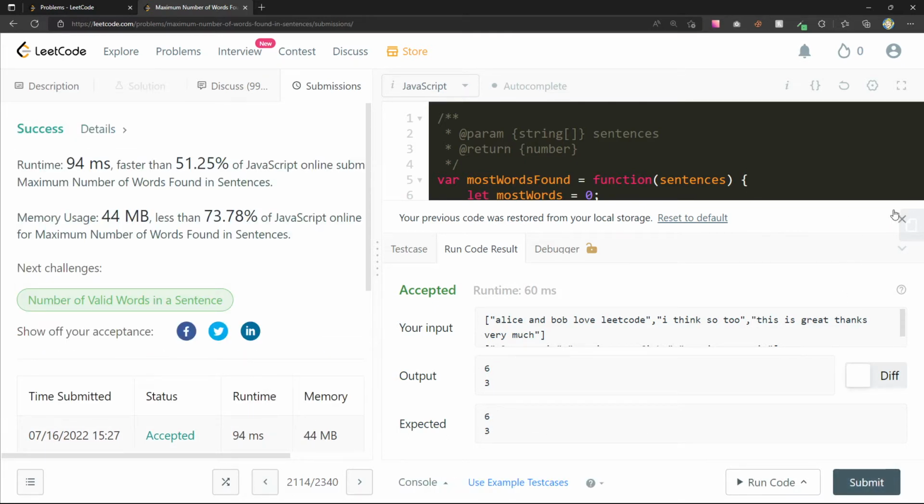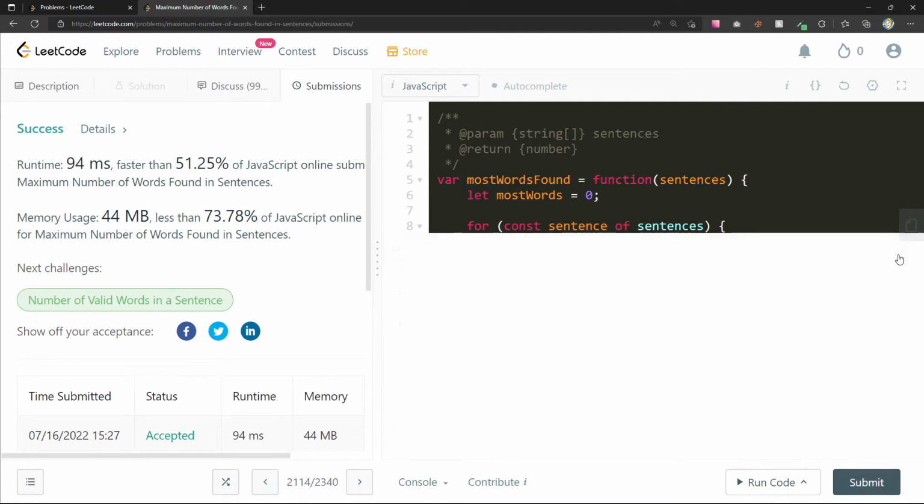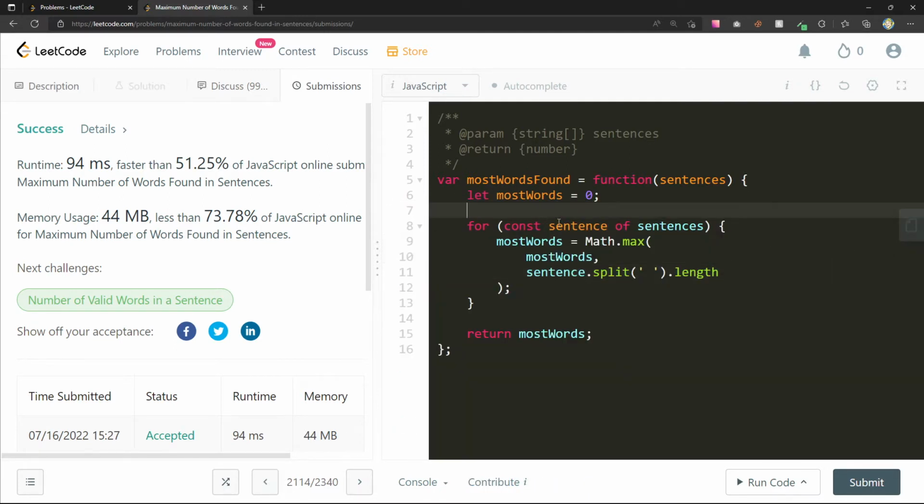Yeah, I'm pretty happy with this. So I'll say here the time complexity is going to be m times n. So you have m, which is the number of sentences in sentences, and then n is the number of characters within each sentence. So we have m by n, and that's the time complexity for this, and the space complexity is constant.